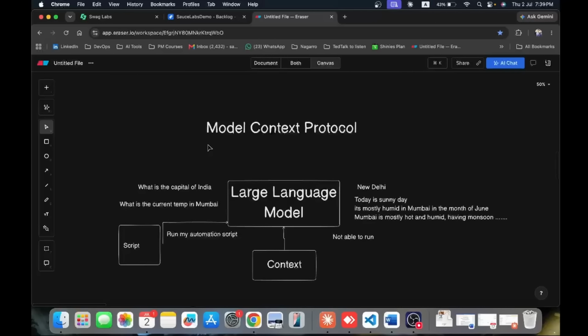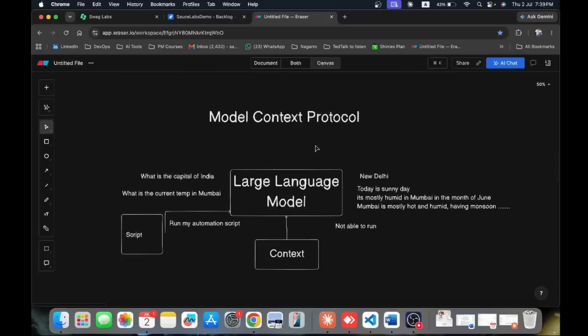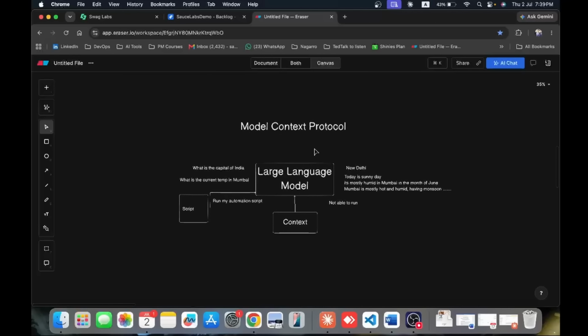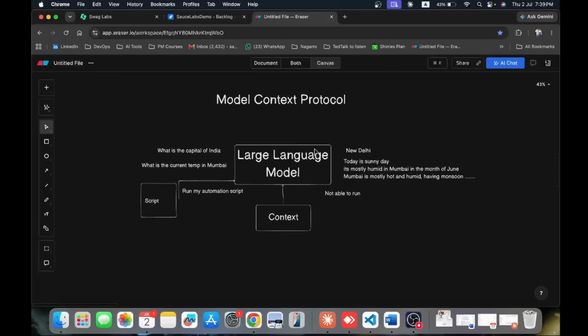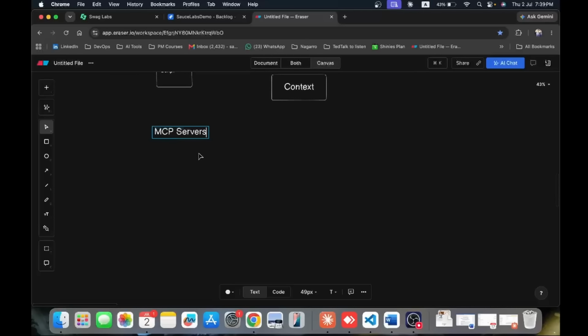Now if we have understood what model context protocol is, we need to understand that all the different applications or all the different organizations are providing their MCP server access. So till now we have understood what is model context protocol, I'm writing it as MCP. Now companies provide their server access, which we call MCP servers.